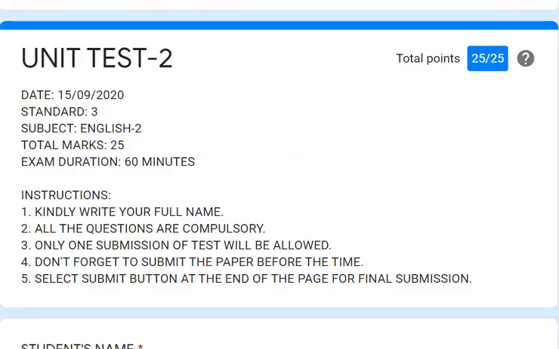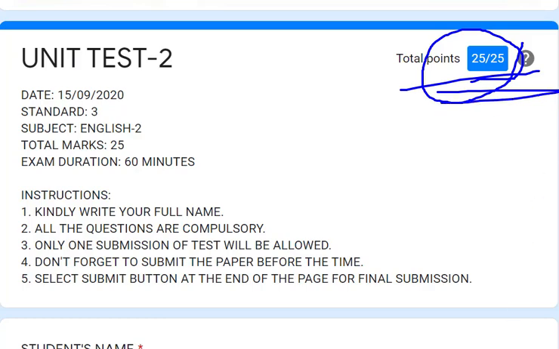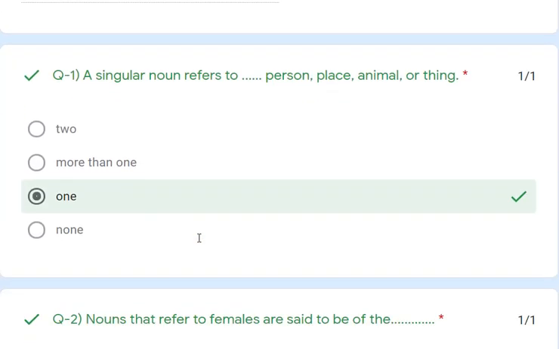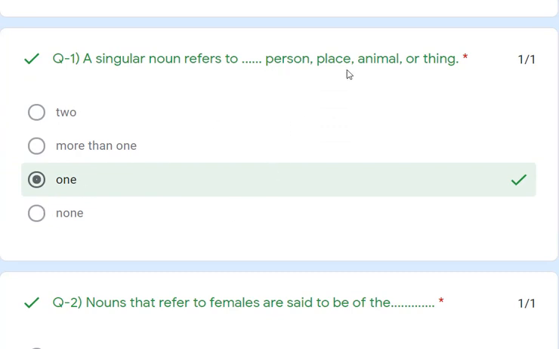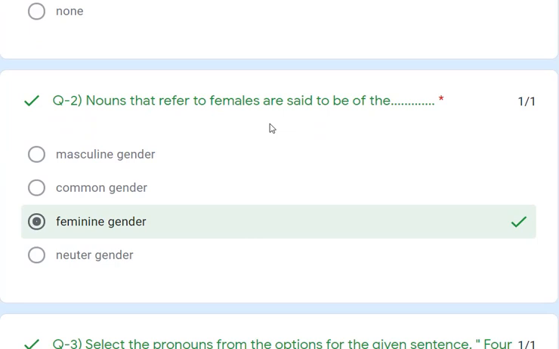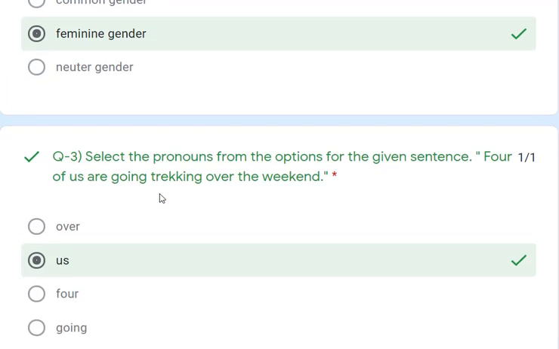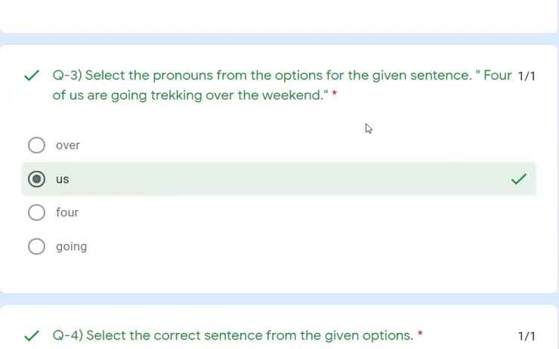So here you can see my score is 25 out of 25. It means I have selected all the correct answers. So let's see again what the answers are. A singular noun refers to one person, one place, one animal or one thing. A noun that refers to females is the feminine gender. Here we need to select the pronoun.